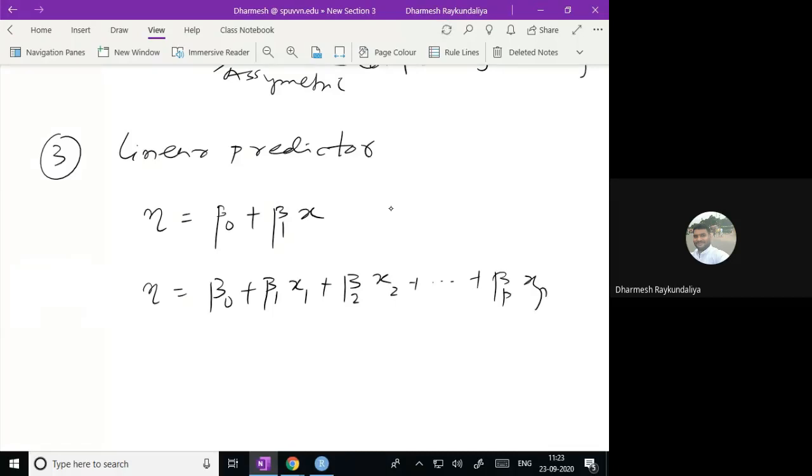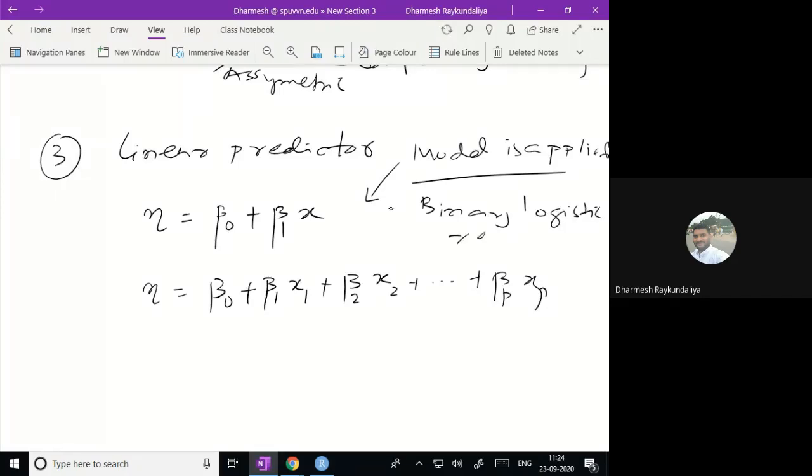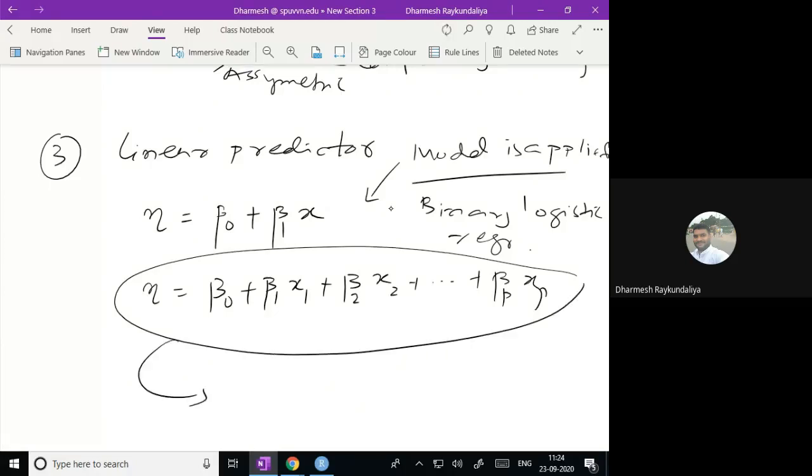If the response is binary and there is a single linear predictor, it is binary logistic regression. But if you have more than one linear predictor and the response is binary, we call it multiple logistic regression.